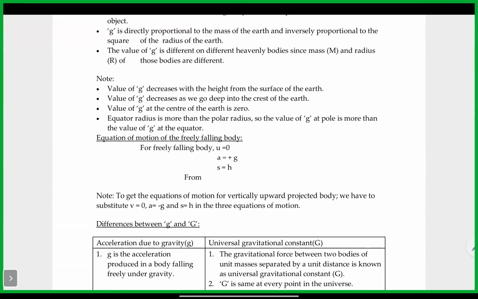So now here, these are the signs which we have to take. The equation of motion of a freely falling body: u is equal to 0. We already know a is plus g because it's towards the earth, in the same direction as gravity. And s is whatever the distance traveled, which is nothing but the height from where it started falling to the ground.